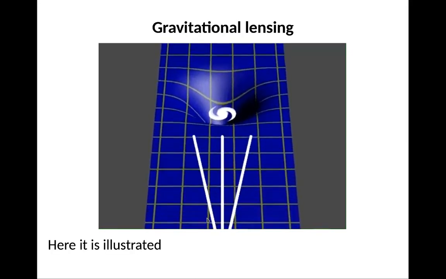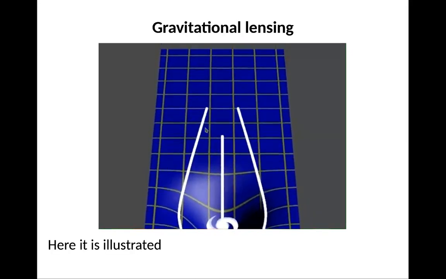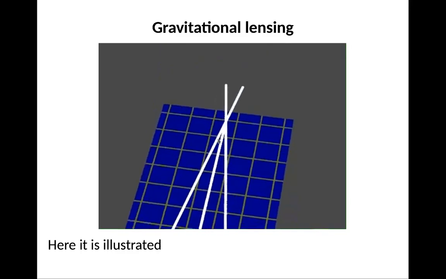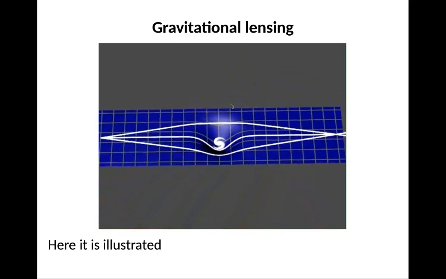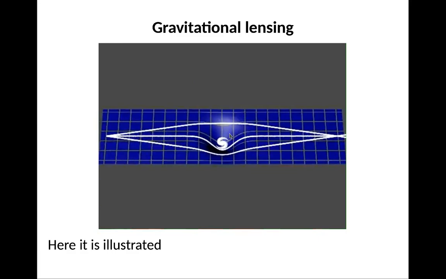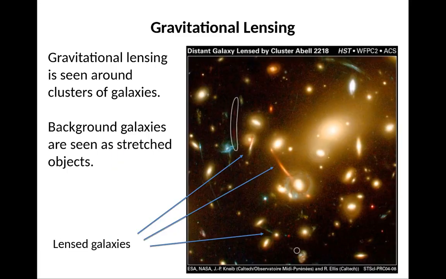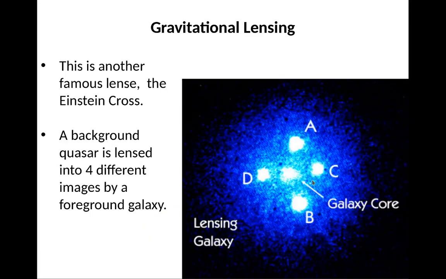Right. So here's an example illustrated. Light paths, which are diverging, basically get converged to us because of a central mass in the center, like a galaxy, for instance. And gravitational lensing, as we mentioned before, is seen in many clusters of galaxies. So for instance, here are background galaxies stretched out as arcs because of the mass of the galactic cluster.